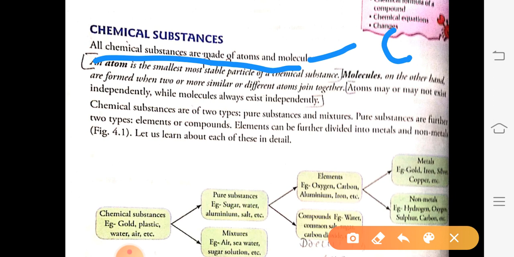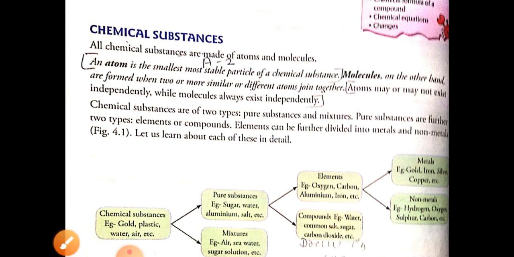What are atoms? An atom is the most stable and the smallest particle of a substance. A substance consists of a group of the smallest or tiniest particles, which are called atoms. So what is an atom? An atom is the smallest, most stable particle of the chemical substances.